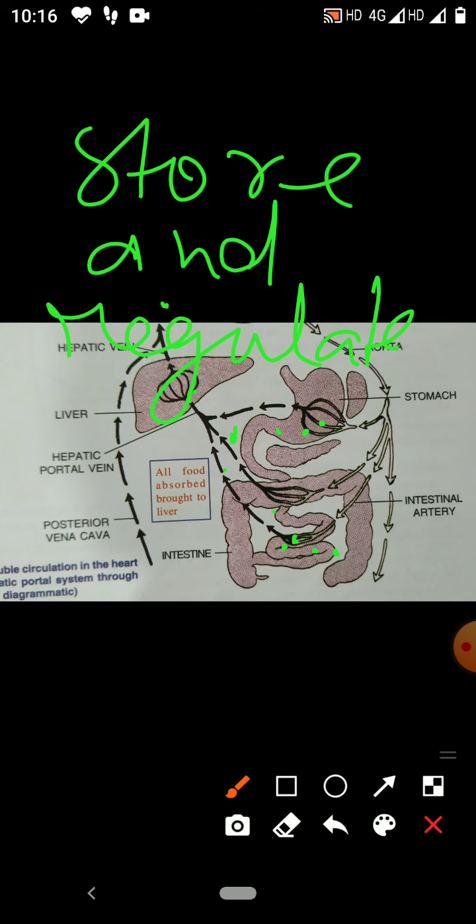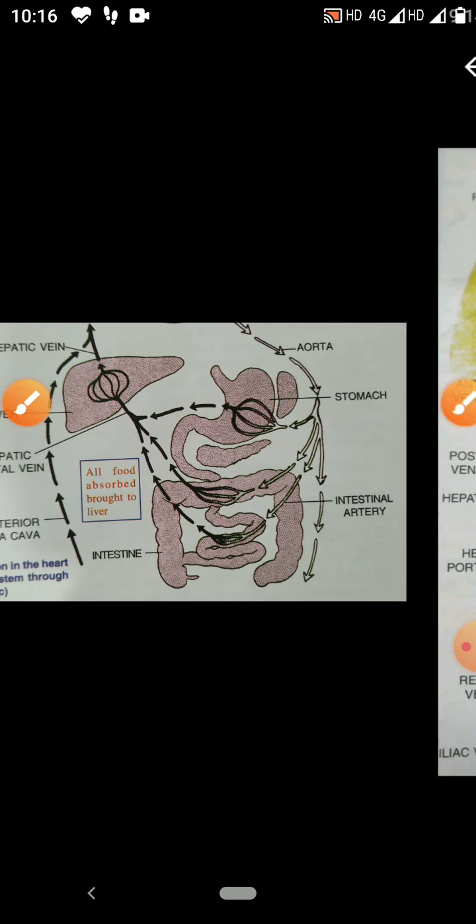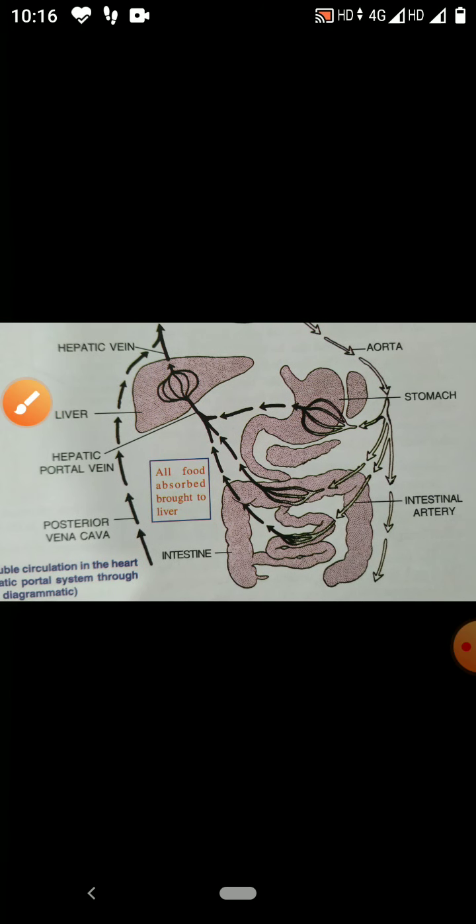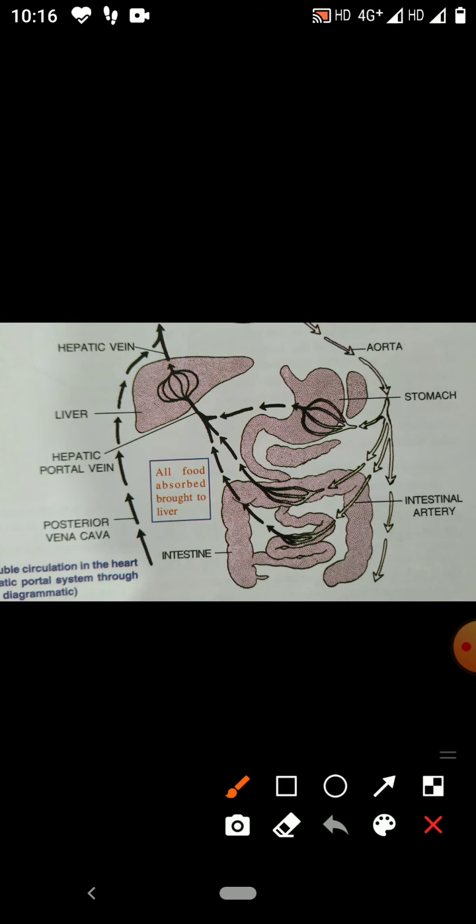But when it conveys the blood to the liver, what is the liver doing here? This liver is acting as a storage organ. The liver will regulate the quantity of nutrients.